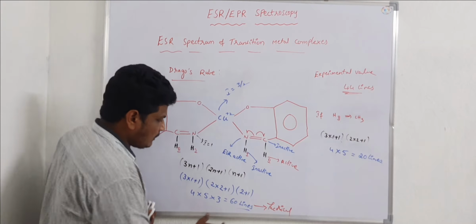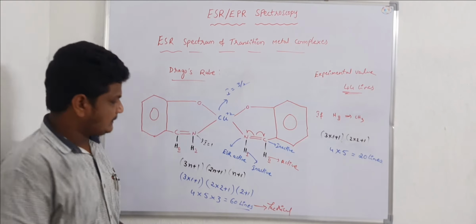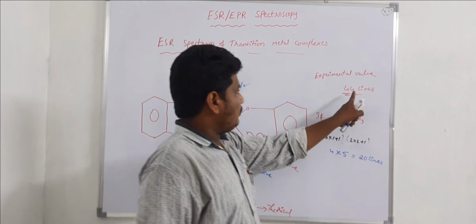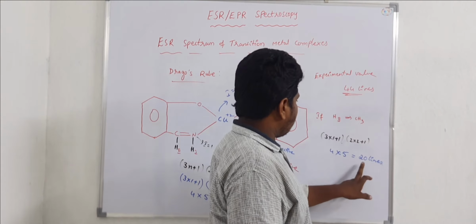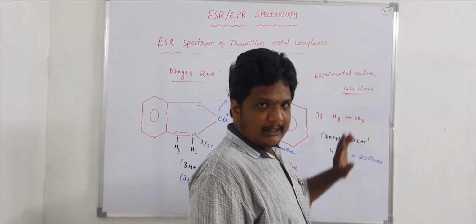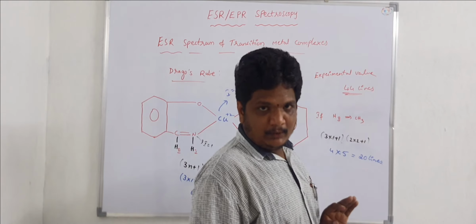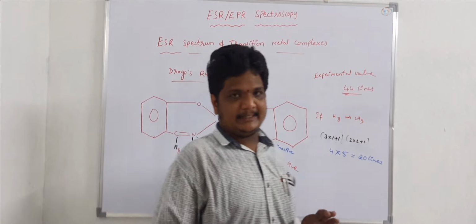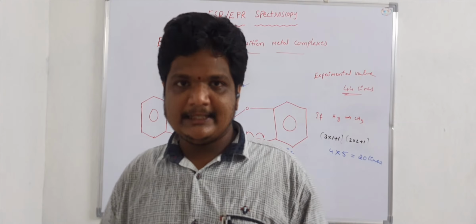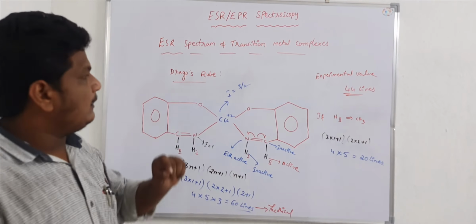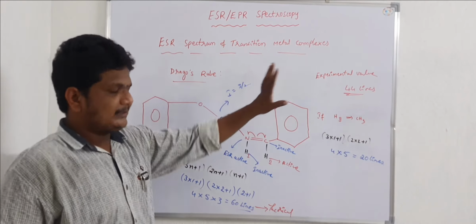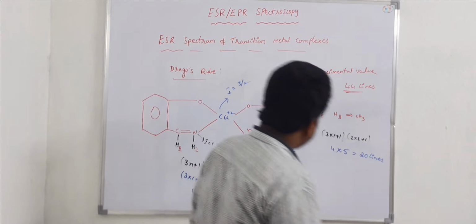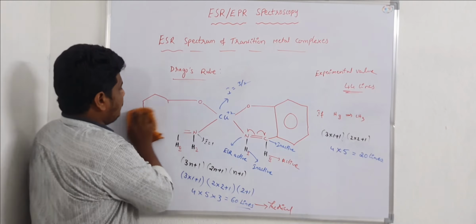Actually, we have a theoretical number of lines of 60, but the experimental number of lines is 44. So the difference between these 44 and 60 is 16 lines. There is a difference of 16 lines between the theoretical and experimental number of ESR lines. Now I am taking another example for our understanding.